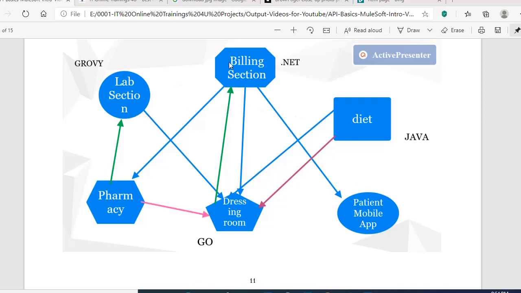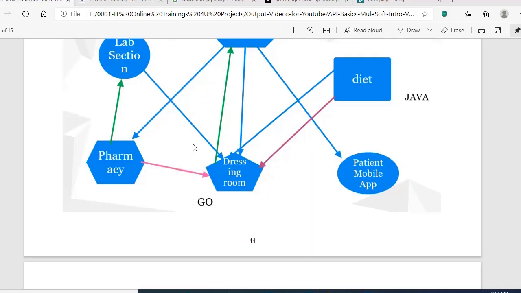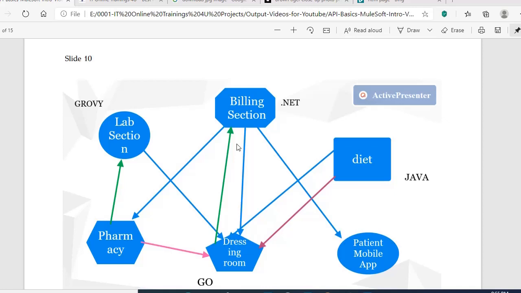Let's say how these applications actually interact with one another. If all these applications use different programming languages, and there are only 6 or 7 applications, that is fine. They can send the details directly, point to point connection, and wait for the response from one application. What happens if we have 1,000 applications that need to communicate with one another?